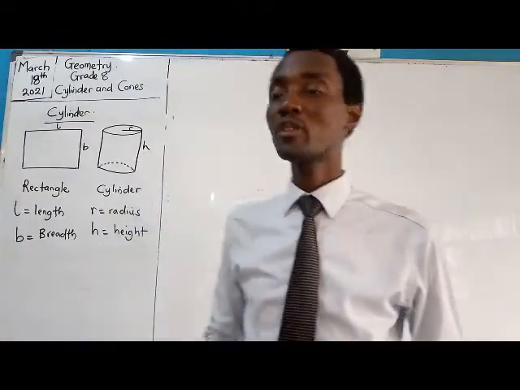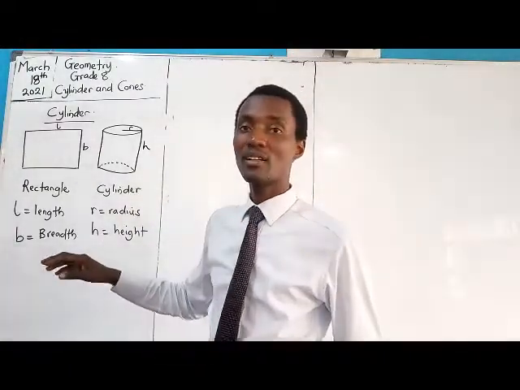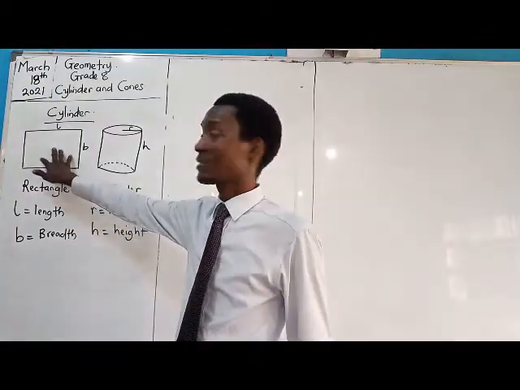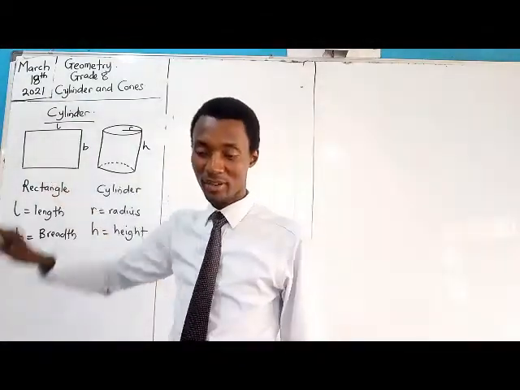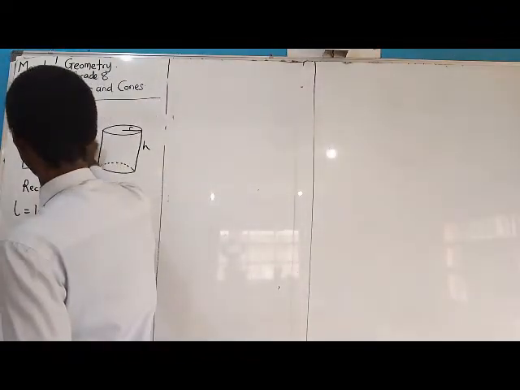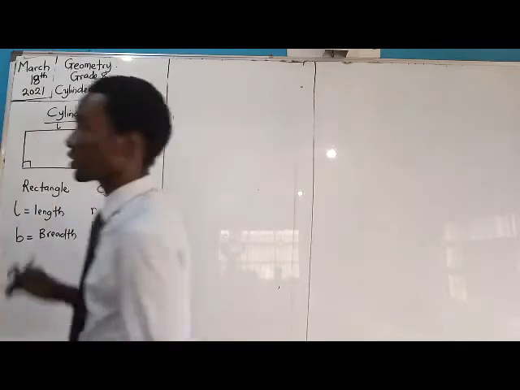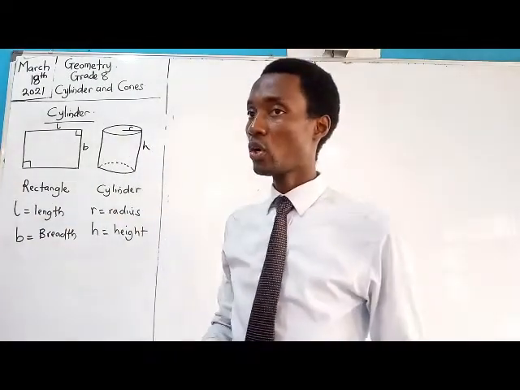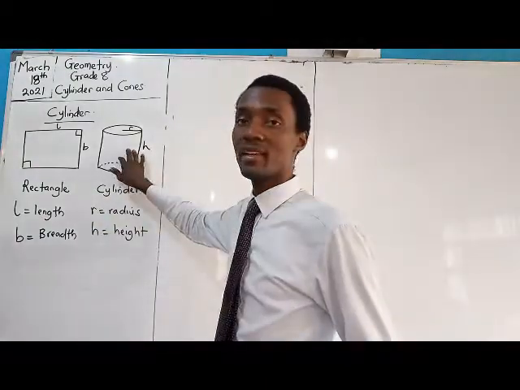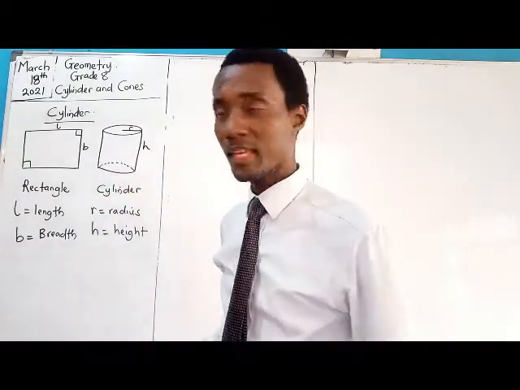Okay, what we have on the board, there are two diagrams showing us, one, a traditional rectangle. I'll just put 90 degrees here just to tell us that this is a traditional rectangle, and I have here a cylinder.